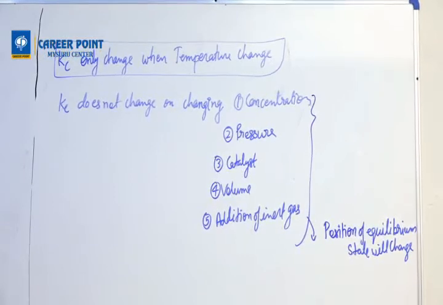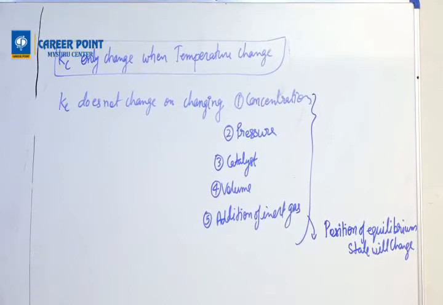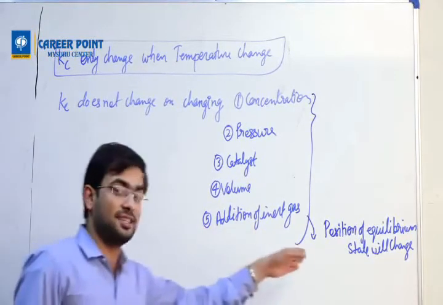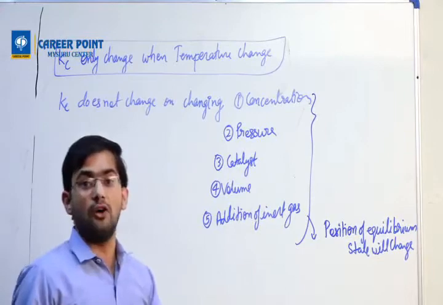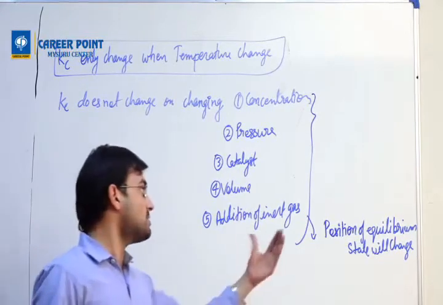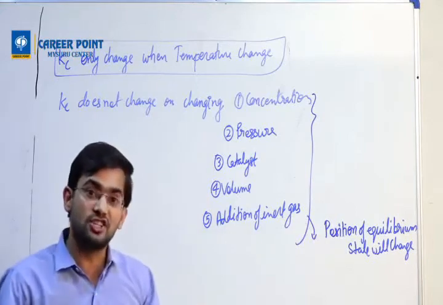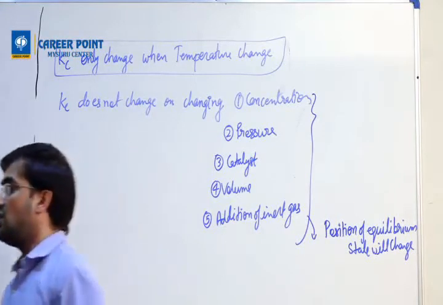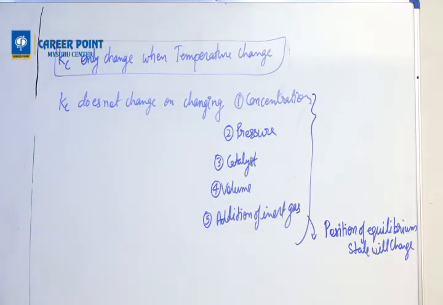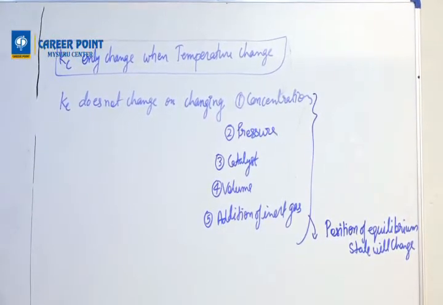Now, if the equilibrium state will change, then there is a next point. When will the equilibrium come up again? If the equilibrium state has been changed, then how is it an equilibrium? So once you change one of the conditions, equilibrium will be achieved again.